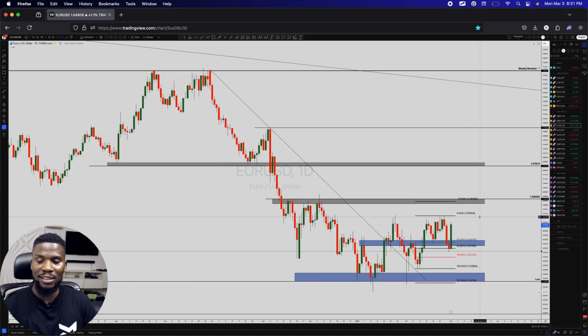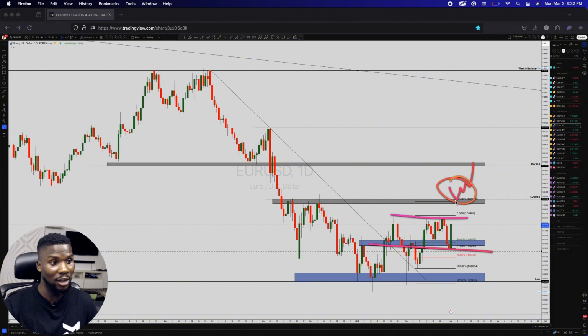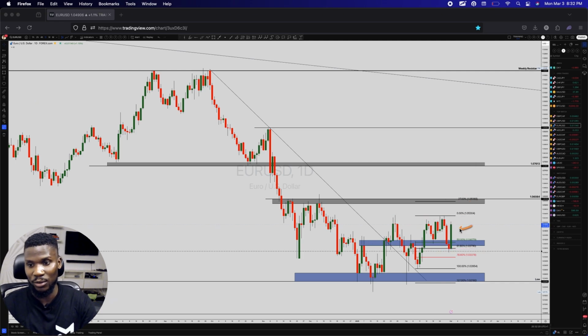Now, euro dollar is another one that actually makes absolute sense. As you can see right here, it's a little bit rough. Personally, I will advise you to take a buy at the top here. But if you are not as conservative as myself, I'm looking forward to taking the buy at the top here. I was considering GU, then I was paying close attention to EU. Actually, EU was not even in my top setup until this morning when I saw this crazy move. But moving forward, if EU finds its way above here and pulls back nicely, I guess we take it.